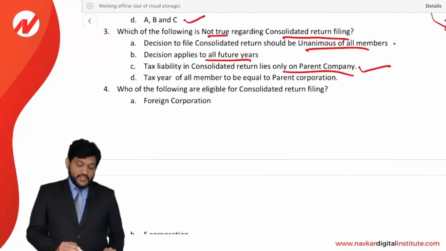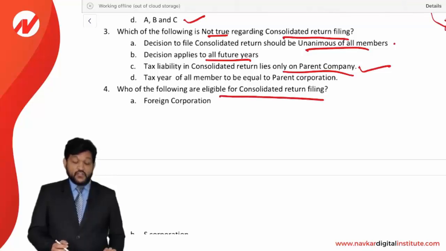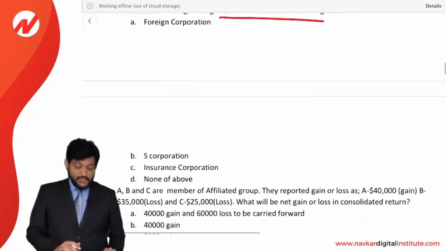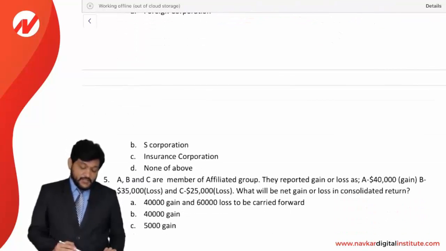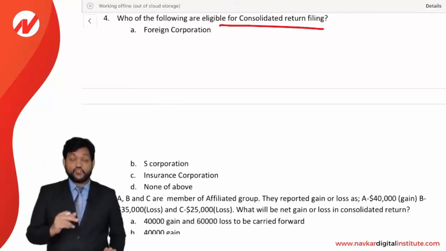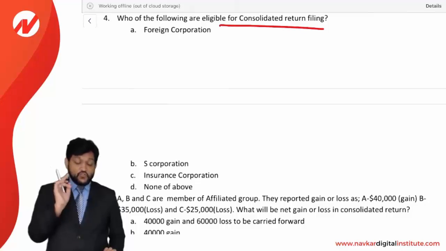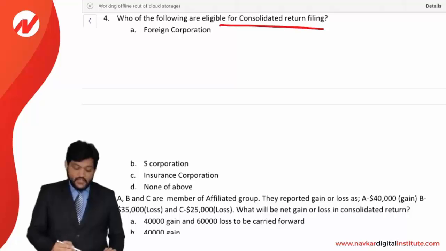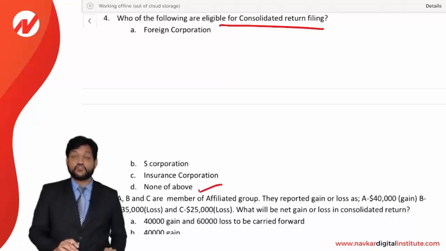Who of the following are eligible for a consolidated return filing? Foreign corporation? Yes. S corporation? Yes. Insurance corporation? Yes. It means all the three are excluded. If you remember, all the three are excluded, not allowed to file a consolidated return. This being the exclusion, that's why none of the above will be eligible to file a consolidated return.